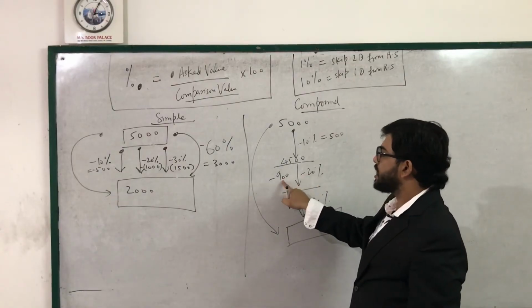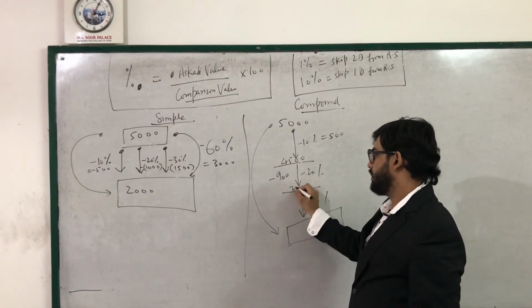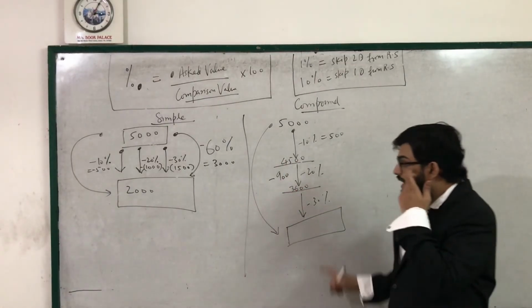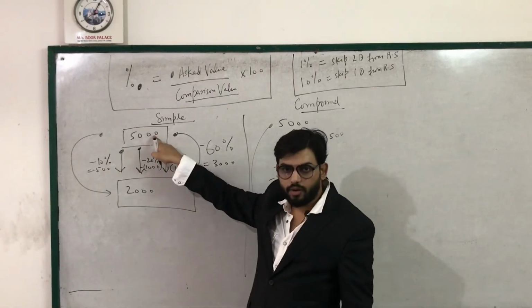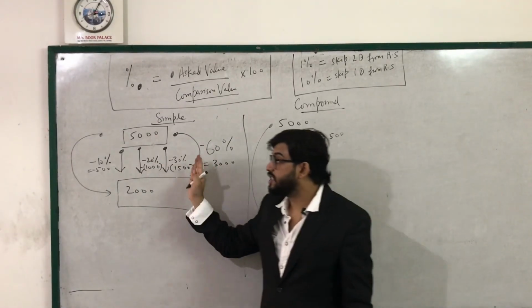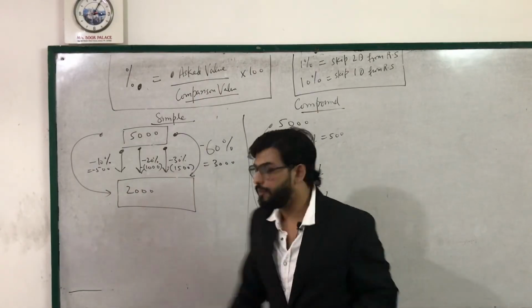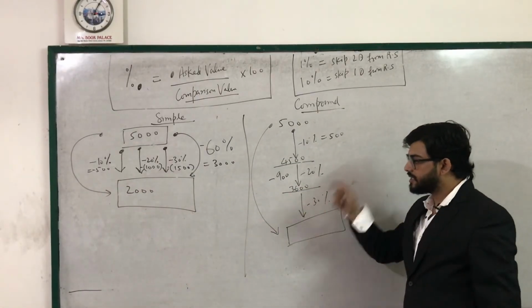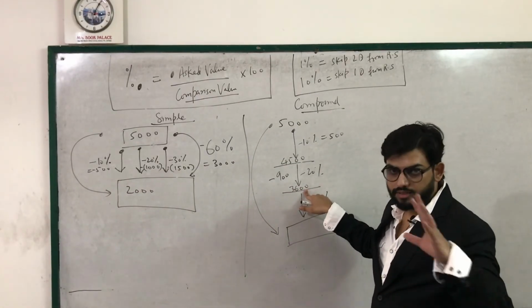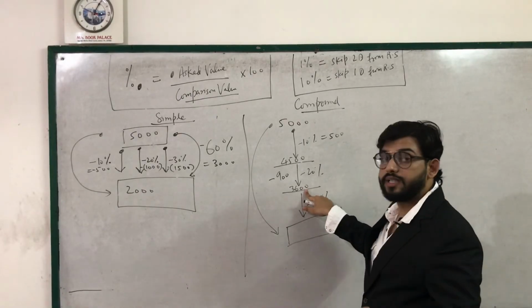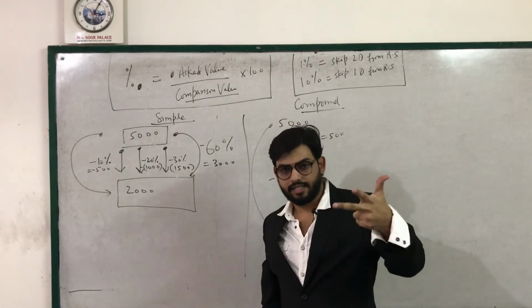Now 900 subtracted from 4,500 is 3,600. Now 30% here, in the simple case, was functioning on 5,000, because all these percentage changes were happening together, but here 30% is functioning on 3,600. 10% is 360. 30% is 360, 360, 360.